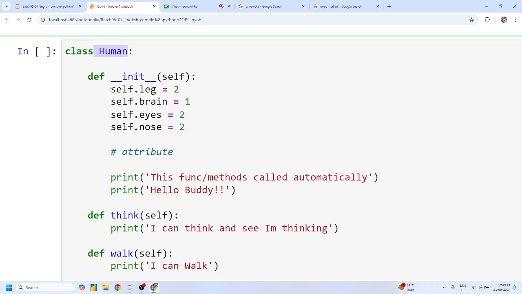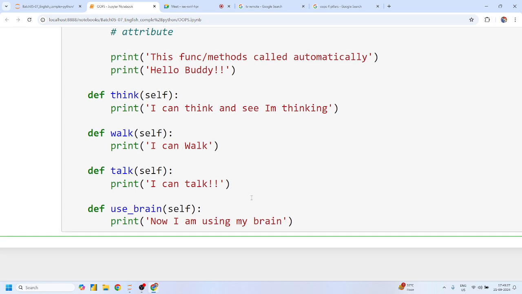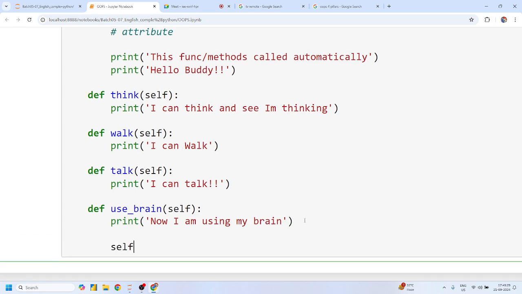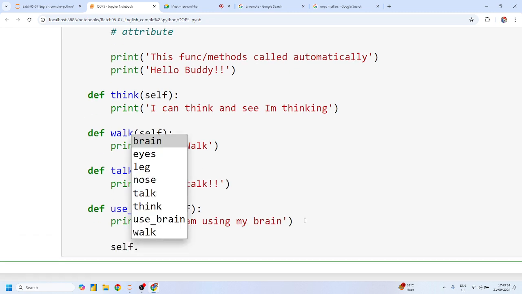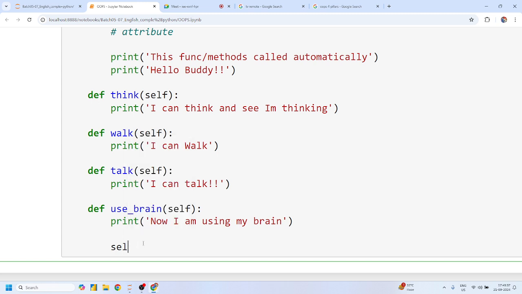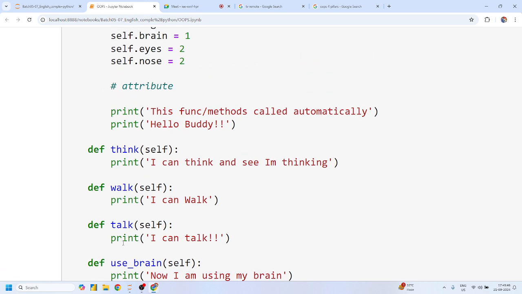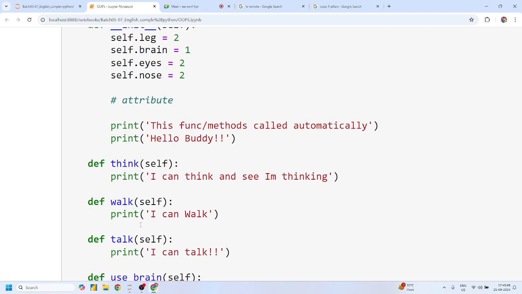And we can simply access these inside any method or function with the help of this self dot concept, yes or no? Let me just show this. If I simply write self dot and press the tab button, it will directly give me all the possible values, right? Brain, eyes, leg, nose, talk, think, use brain, walk, and so on. Yes or no? In fact, all these methods are also assigned with self. That's why it's giving you the whole list. Any doubt? Yes, sir. No, no.